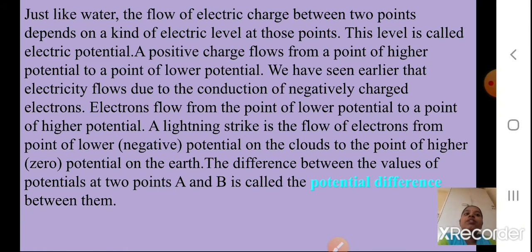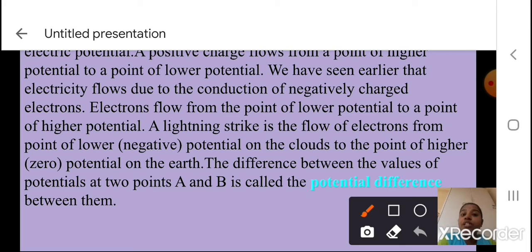A positive charge flows from a point of higher potential to a point of lower potential. We have seen earlier that electricity flows due to conduction of negatively charged electrons. You know this, electrons are responsible for the conduction of electricity. Electrons flow from the point of lower potential to the point of higher potential. Students, remember the difference.